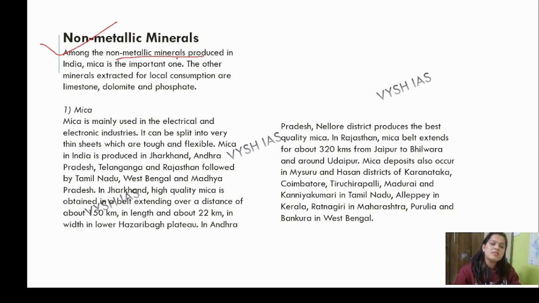Among the non-metallic minerals produced in India, mica is the important one. The other minerals extracted for local consumption are limestone, dolomite and phosphate. Mica, you know this thing, is used in the electric and electronic industry. It can be split into very thin sheets, and is tough and flexible. I remember when I used to study chemistry in my school days, that was the one thing which we used to actually see. It can be converted into thin sheets, rolls, balls. Okay, so that was the thing.